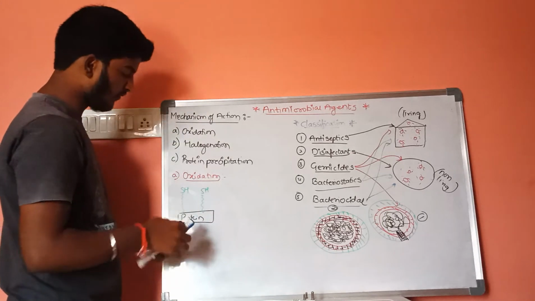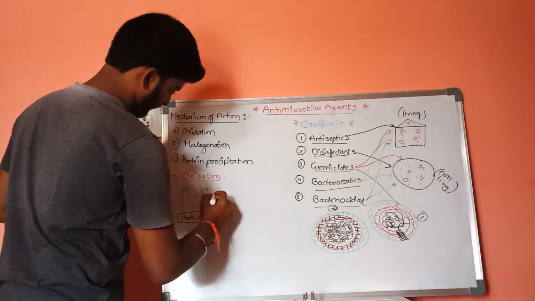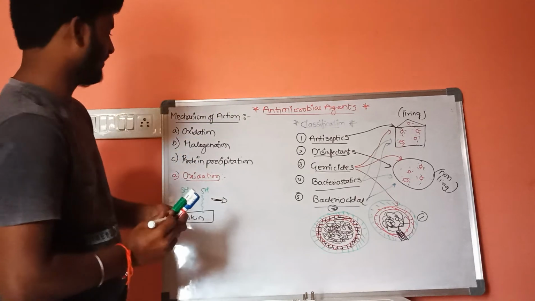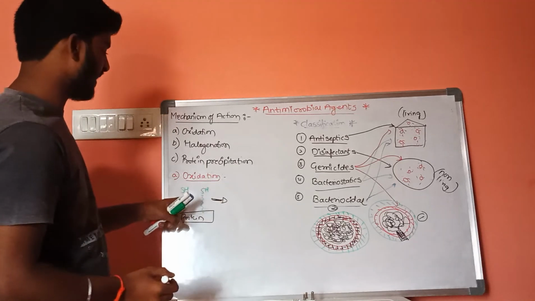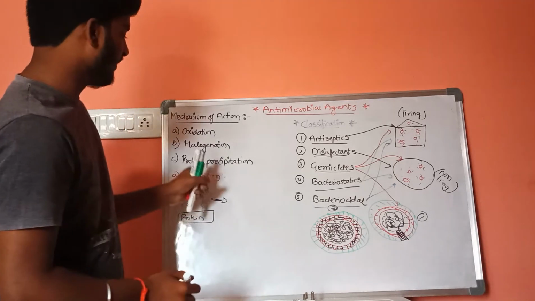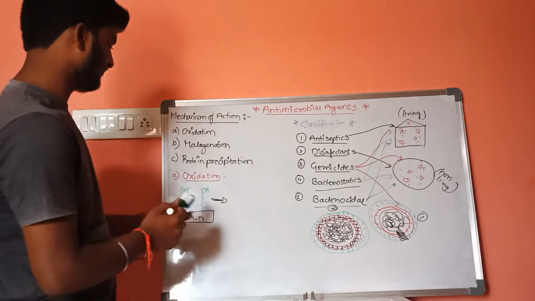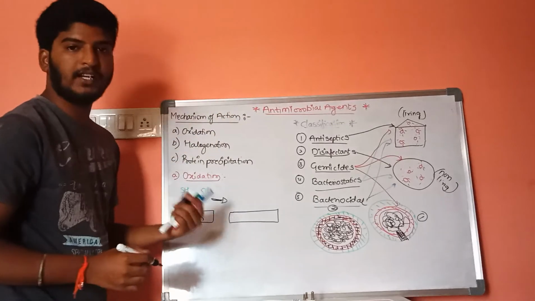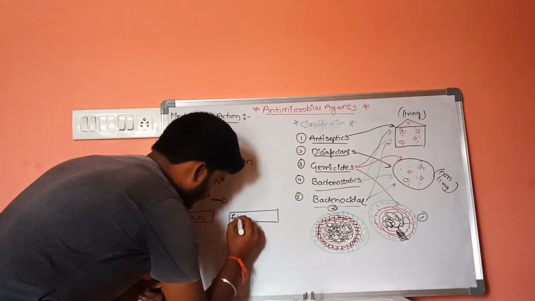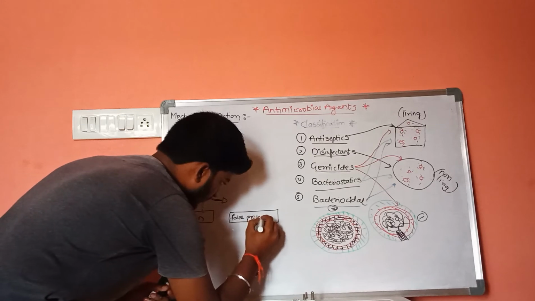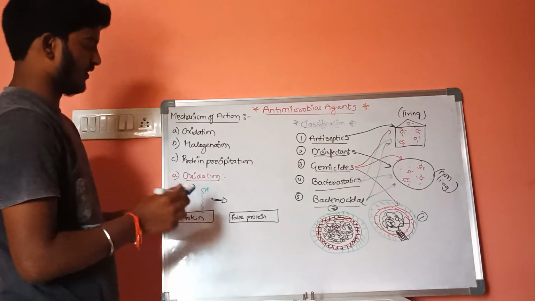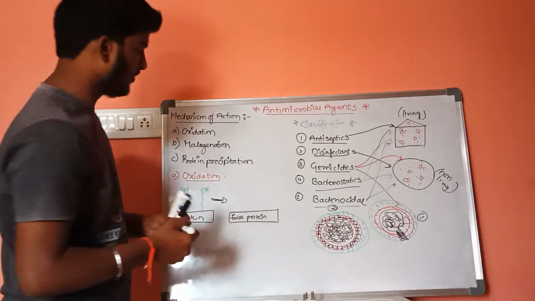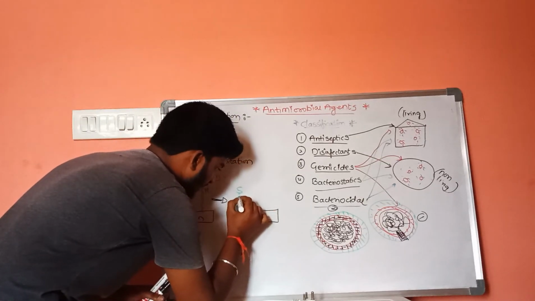Now, in case of oxidation, these hydrogen atoms from the sulfur hydrogen group will be removed. As a result, this protein will become a false protein. As the hydrogens are removed from the sulfur hydrogen group, it consists of only S atoms, sulfur atoms.